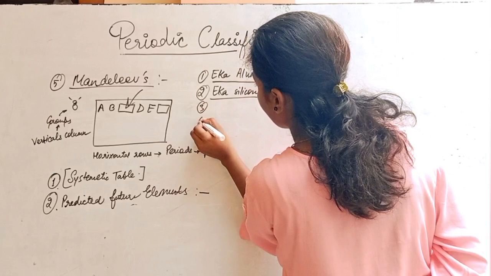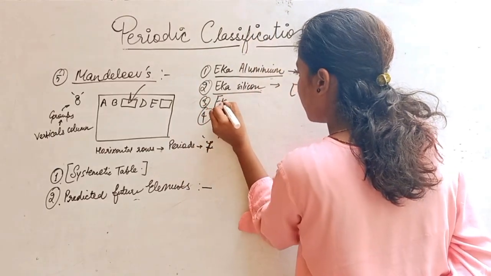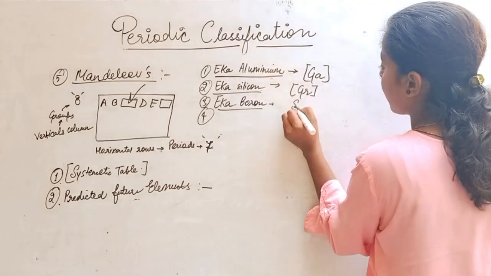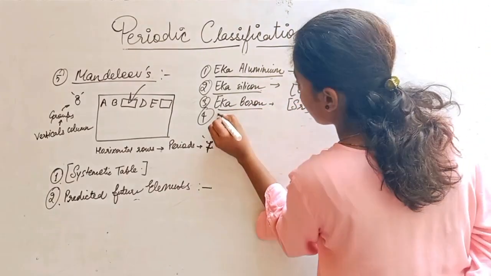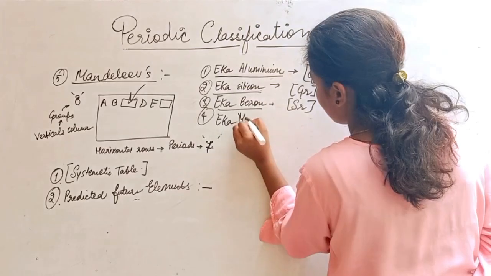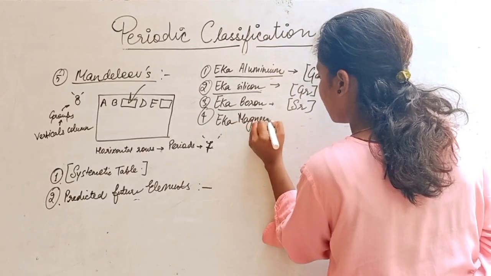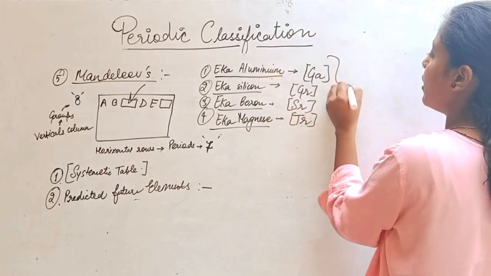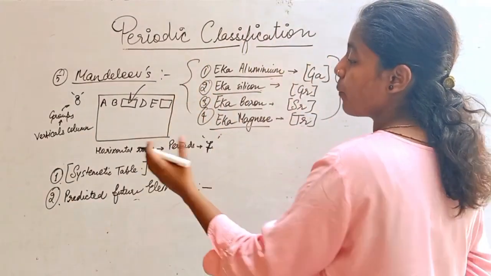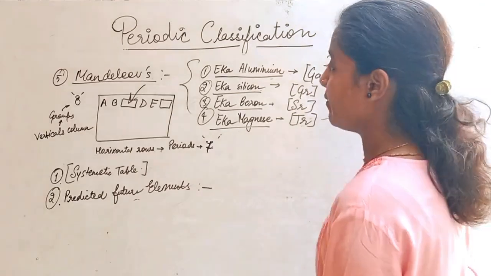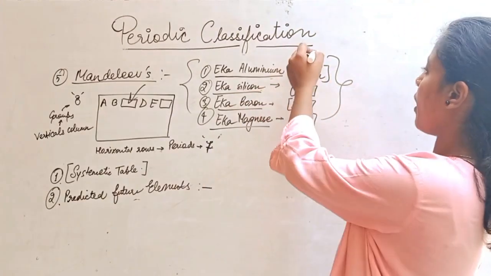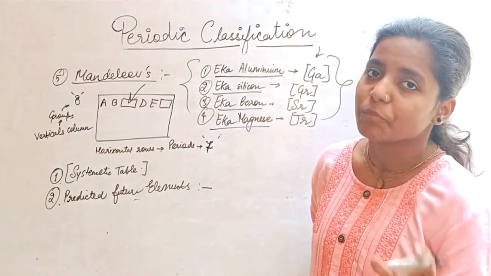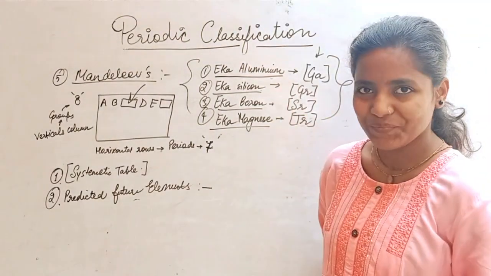Now the third and fourth. The third is Eka boron, which was later discovered as scandium. The fourth is Eka manganese, which is technetium. So these are the 4 elements predicted by Mendeleev, and we all know these elements nowadays with these names. So a huge and respectable prediction was made by Mendeleev.